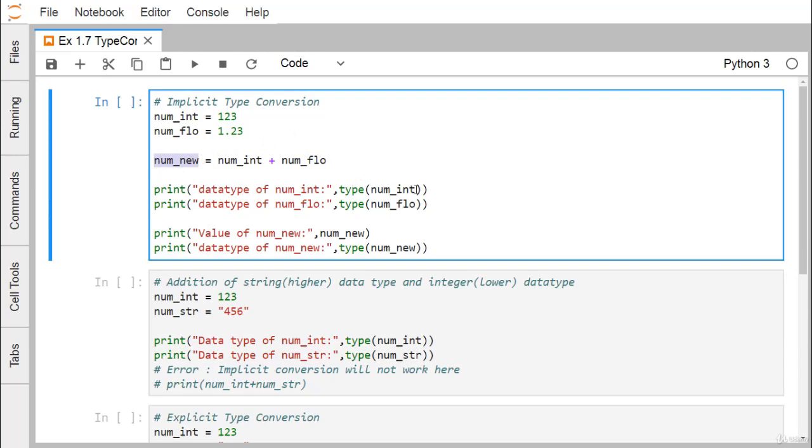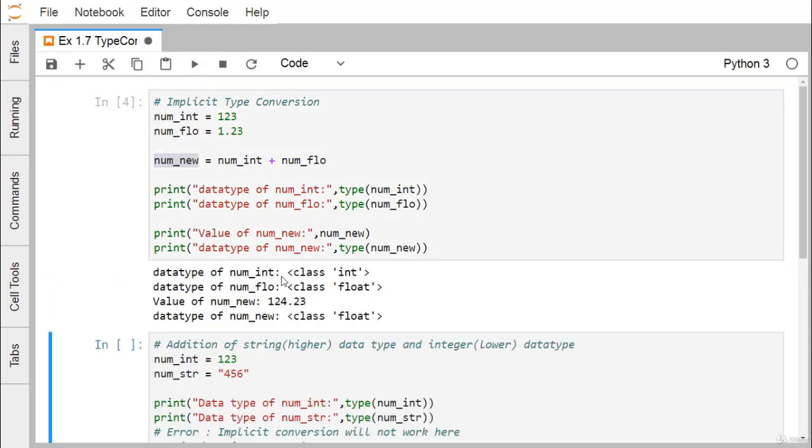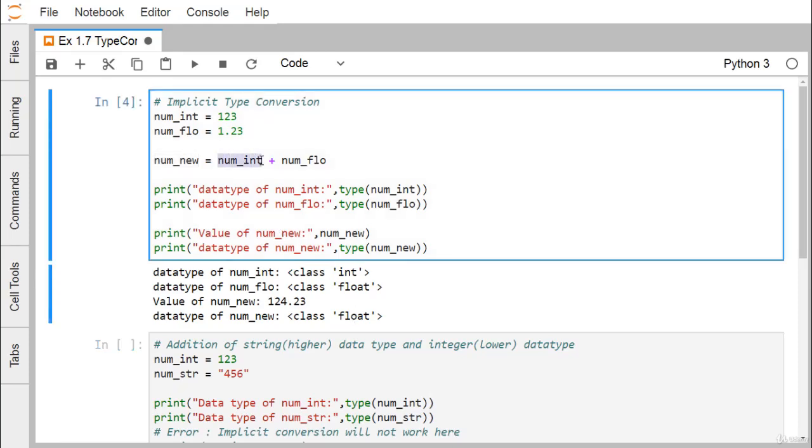I'm printing the num_int type, num_float type, and then the num_new we are going to print and its respective type here. So here is the outcome. So num_int is of type integer, num_float is of type float, and here we are having this num_new, the respective value, that is 124.23, and the data type of num_new will be float here. That means automatically this num_int has been converted to float by the implicit type conversion in Python.